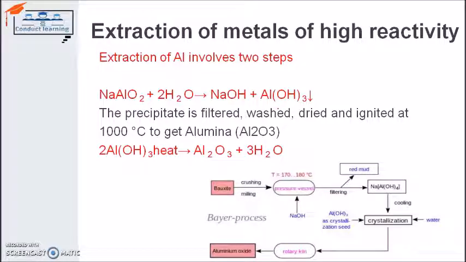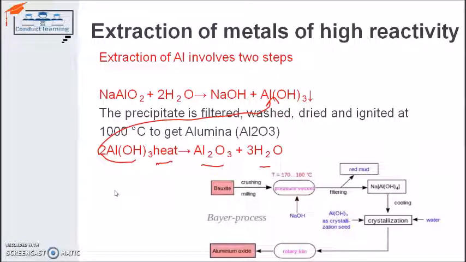So we can simply have aluminium hydroxide now, and after filtering the precipitate, washing it, drying it and igniting it at a temperature of 1000 degrees, we get aluminium oxide, Al2O3. This will be heated, and alumina, aluminium oxide, is left with us, and the water is separated. Now we have to work with this aluminium oxide.